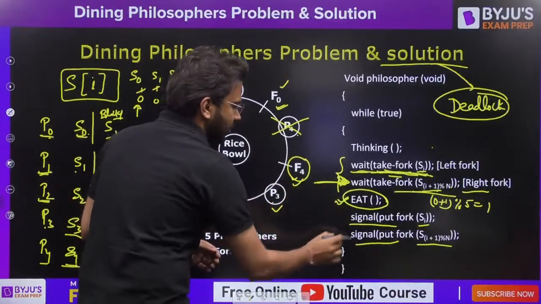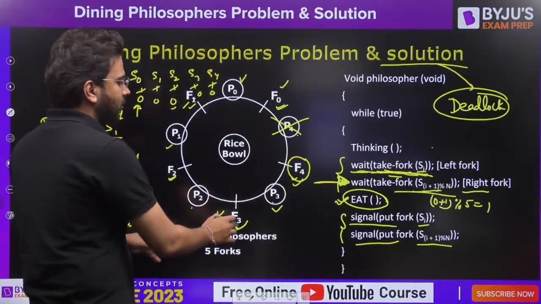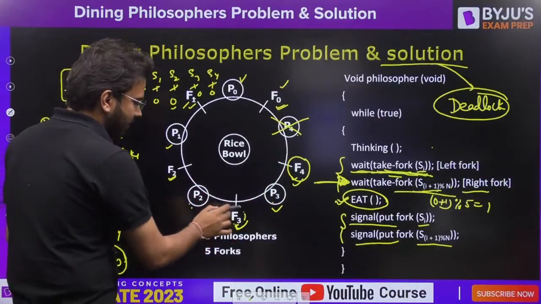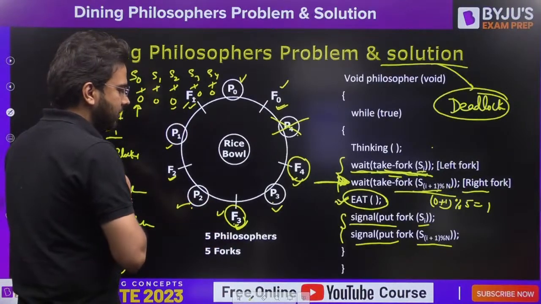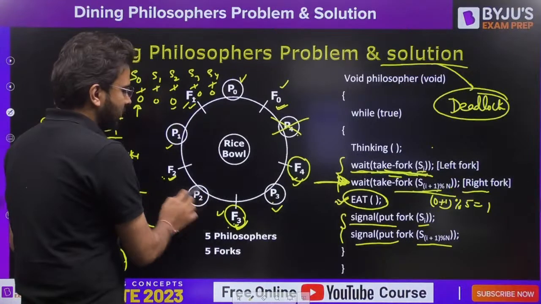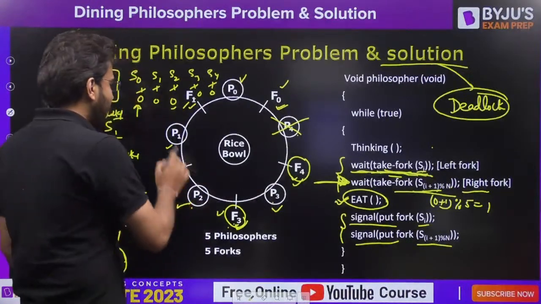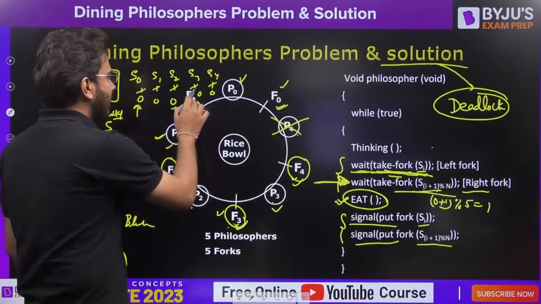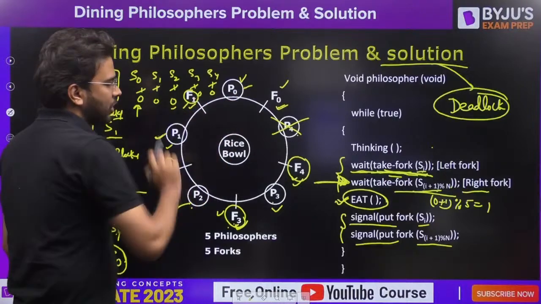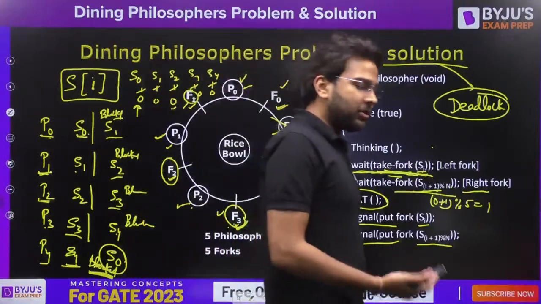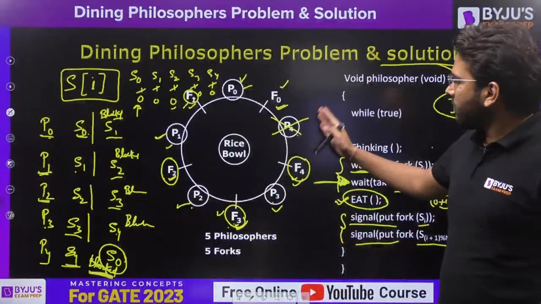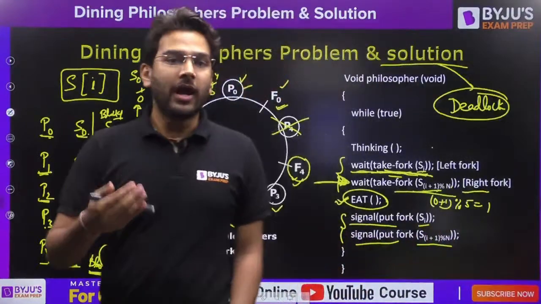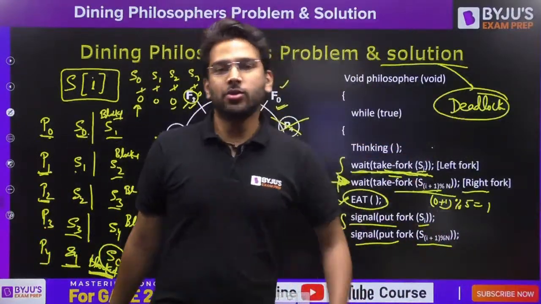After performing the eat operation, it will place both the forks on the table. When it places both the forks on the table, P2 can pick this F3. It will also perform the eat operation, and then it will place both F2 and F3 on the dining table. After that, P1 can perform eating, because F2 is free now. It will place its forks. After that, F1 is free now, so P0 can also perform the eating operation. So all the processes will be allowed in that case if we are just having 4 philosophers instead of 5. This is one of the solutions that was proposed to eliminate the case of deadlock.